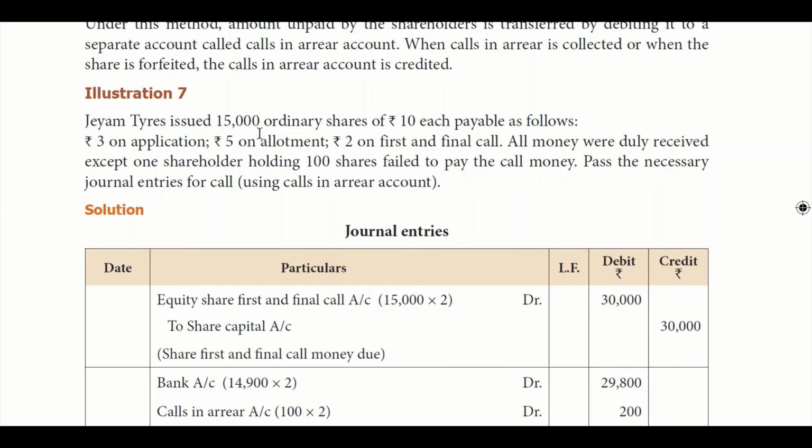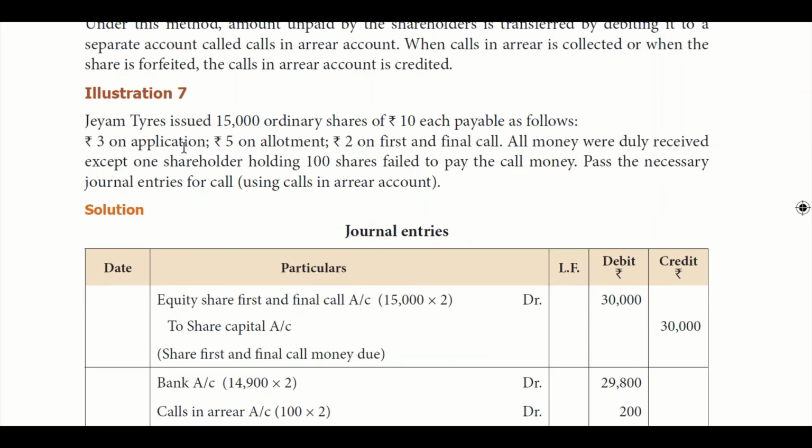JM Tires issued 15,000 ordinary shares of 10 each, payable as follows: 3 on application, 5 on allotment, and 2 on first and final call. All money was received except one shareholder holding 100 shares failed to pay the call money. So out of 15,000, for only 100 shares we did not receive the call money, but for 14,900 we received it. So how do you record it?